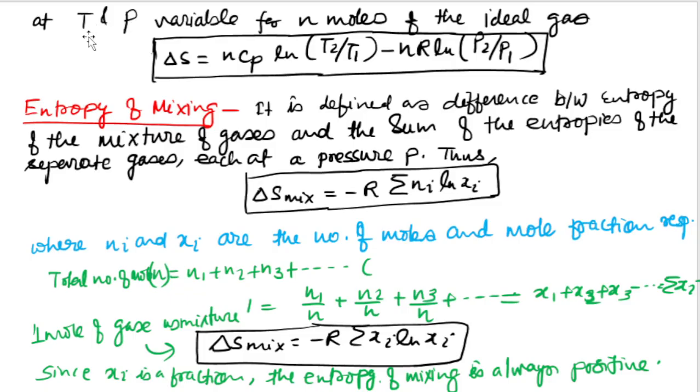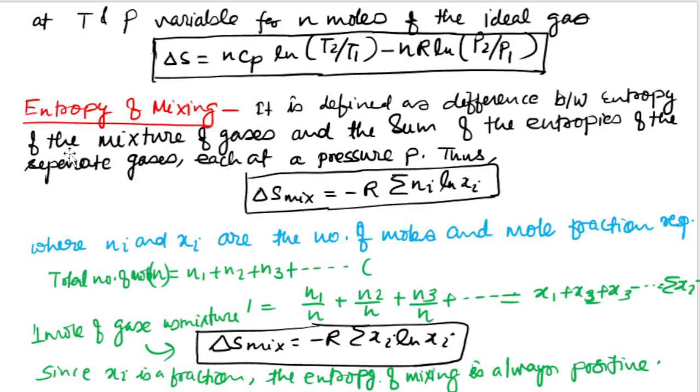But here, if T and P are variable for n moles of ideal gas, then you will get this expression: del S is equal to nCP ln T2 upon T1 minus nR ln P2 upon P1. Here the sign is negative, while earlier it was positive, and V1 V2 is replaced by P1 P2 because P is the variable.